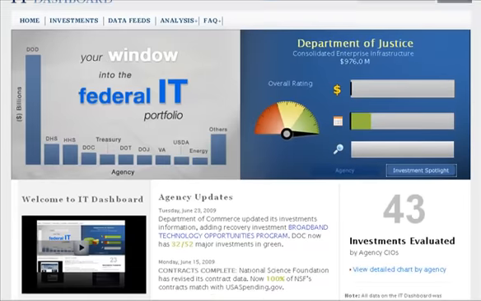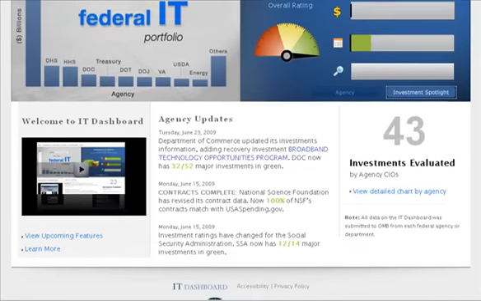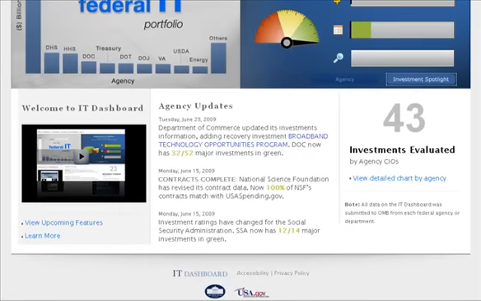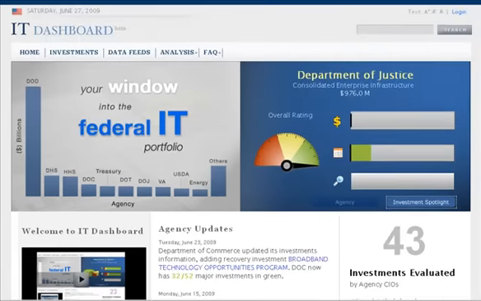Lower on the home page, you will find recent and interesting news and updates about the progress of investments and the availability of data. This data is presented as a text feed, as well as a numerical indicator reporting the progress of data entry or availability. The menu bar above displays the main sections of the IT dashboard: the Performance and Investments dashboards, Data Feed Access and Design tool, and the Visual Analytic tools.